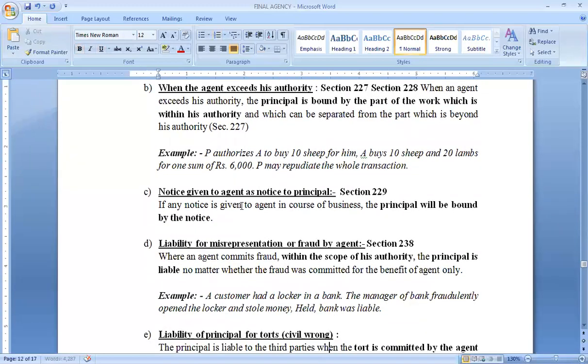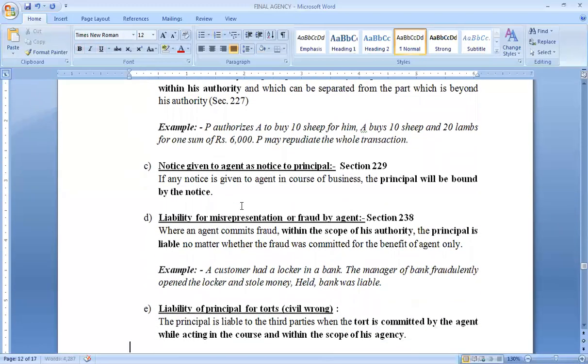Third is, if third parties, in the course of agency transactions, give any notice or intimation to the agent, it will be presumed that notice given to the agent is equivalent to notice given to the principal. This means you need not give a separate notice to the principal, because it is the duty of the agent to pass on all the information to his principal himself.